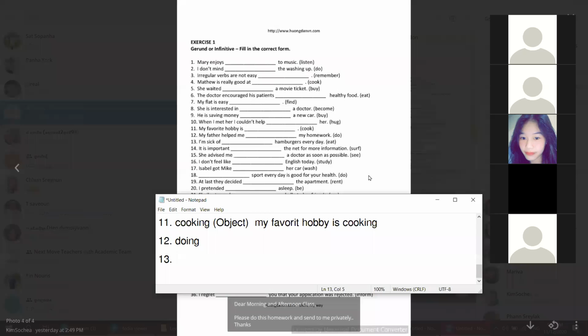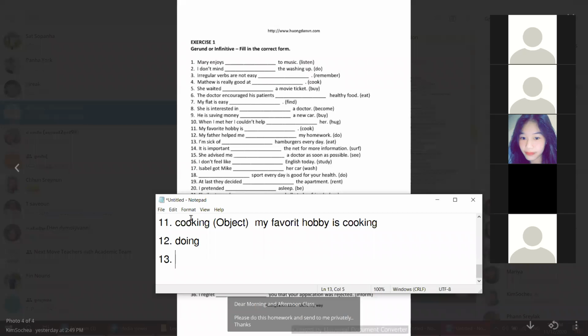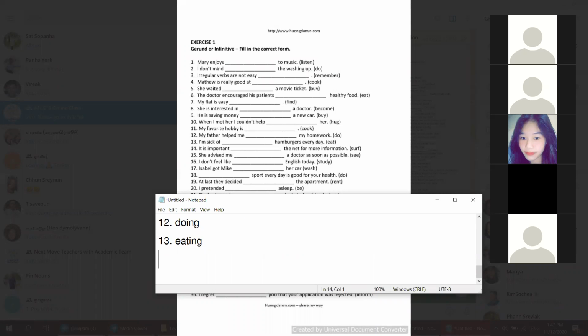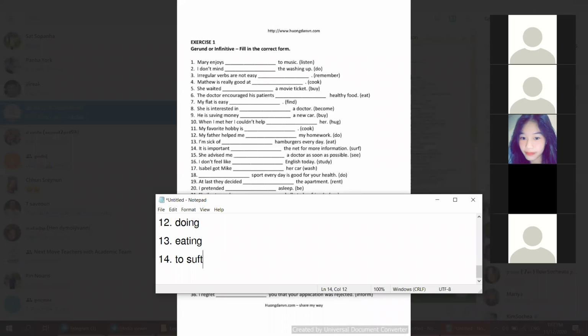Number 13. Let's go, Emma. Yes, sir. Yeah, number 13. I'm sick of eating hamburgers every day. Eating, because of the word of, which is a preposition. Okay, good. So let's go on. Number 14. Whose turn? Dinon? It is important to serve the next for more information. Yeah, to serve. Good.